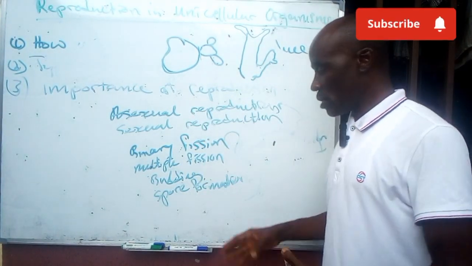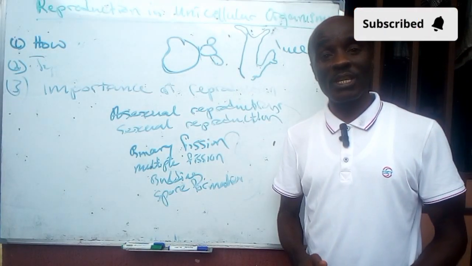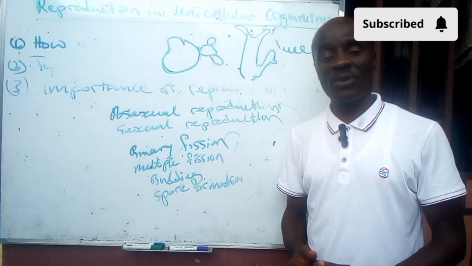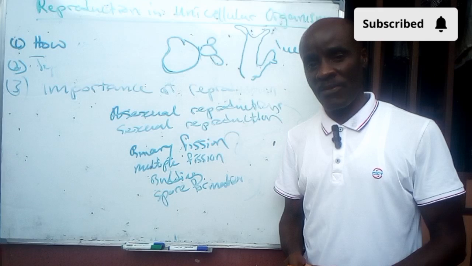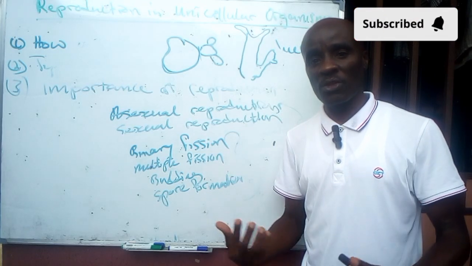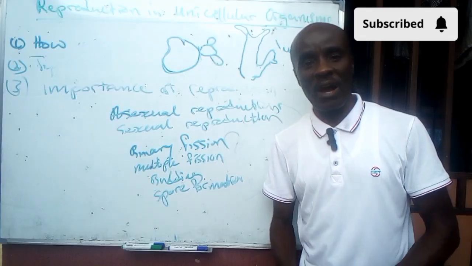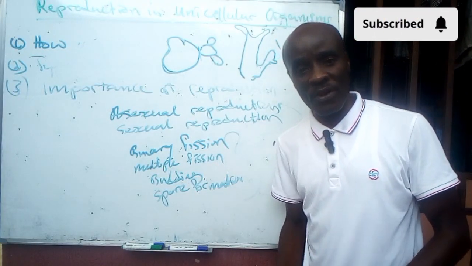Asexual reproduction. Now the final one is spore formation. In spore formation, this is mainly during unfavorable conditions. When the environment is not very favorable to them, most of them tend to form what? Spores that will germinate and grow into daughter cells when the environment is favorable.